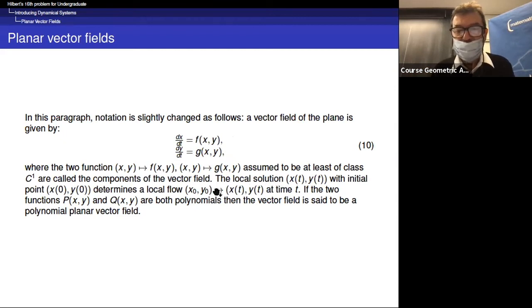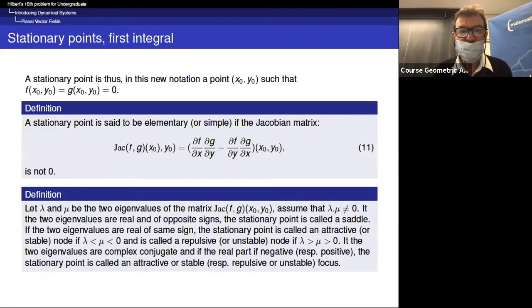Then we have a local flow, which is the application (x0, y0) goes to (x of t, y of t) at time t. And in fact, in this talk, we will be essentially interested in the case where f and g are polynomials. It is for this class of vector fields that we have very interesting mathematical problems, like the Hilbert 16th problem. Okay, so let us begin the study of planar vector fields.